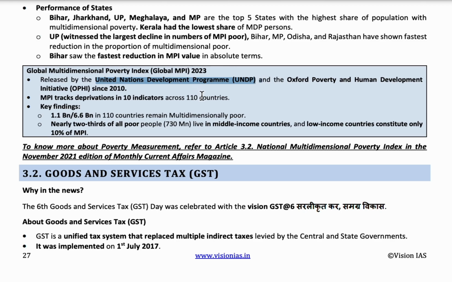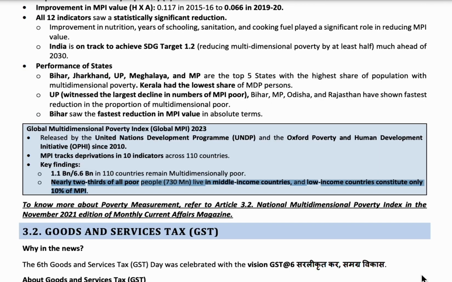As per this Global Multidimensional Poverty Index, around 1.1 billion people out of 6.6 billion people from 110 countries are multidimensionally poor. Nearly 67% of multidimensionally poor people are from middle income countries, and 10% of the remaining are from lower income countries.